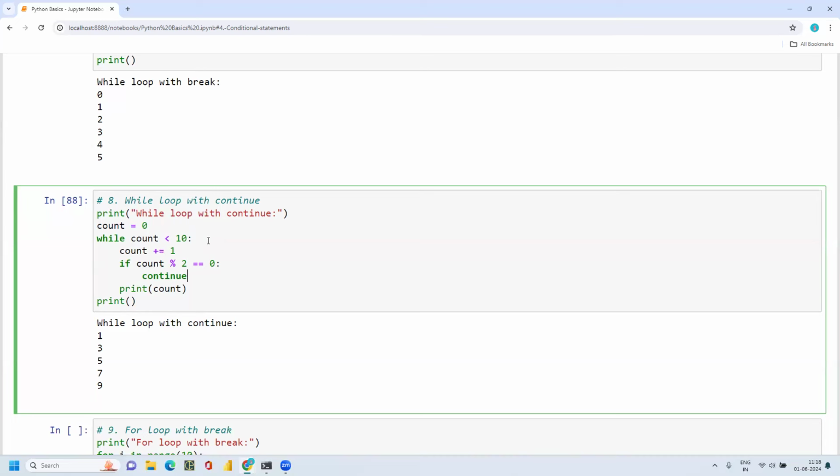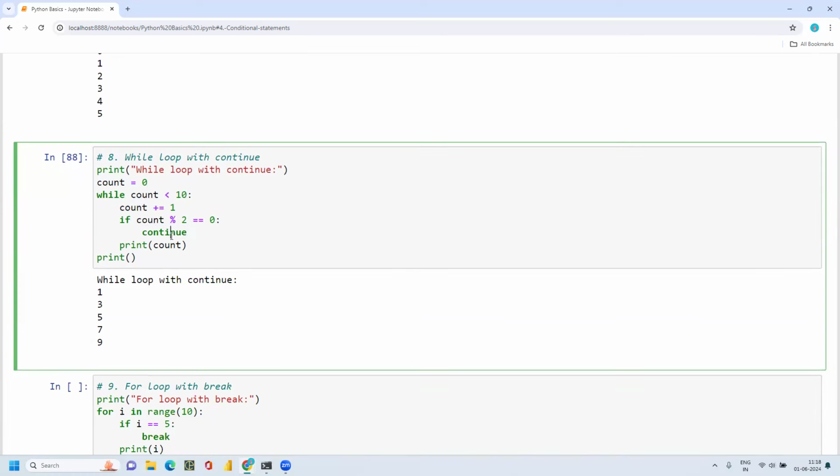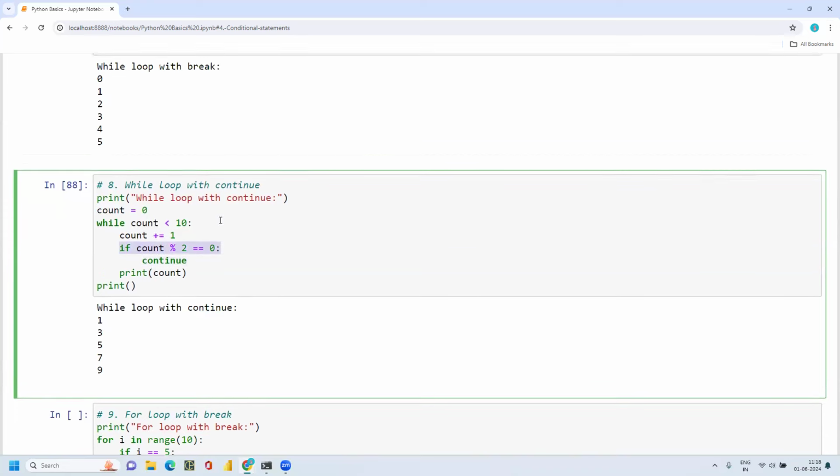Then the next number. Now it will become 1. 1 is less than 10, satisfied. 1 divisible by 2 is not equal to 0. So this is how the loop will go on and it will print. Basically we are using this continue: where the above condition is satisfied, continue the loop, or else don't continue, something like that.